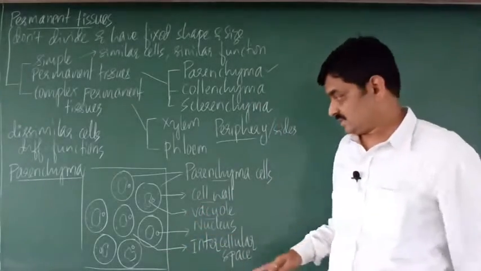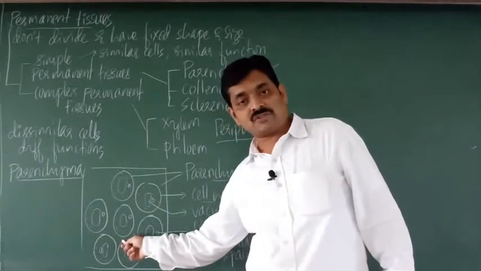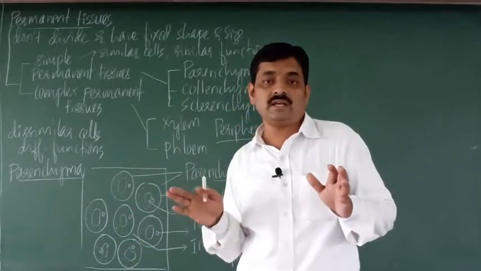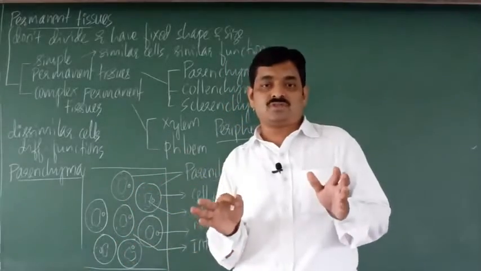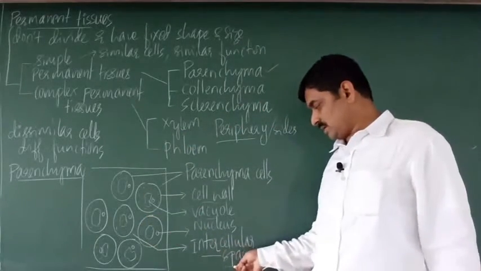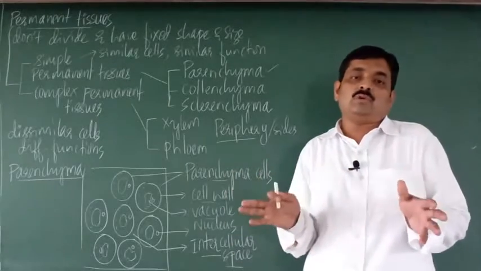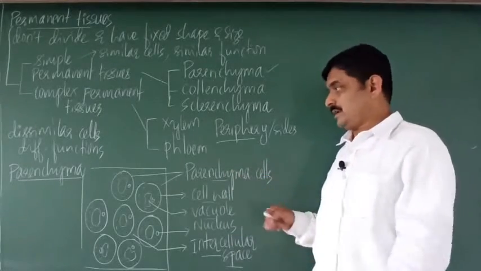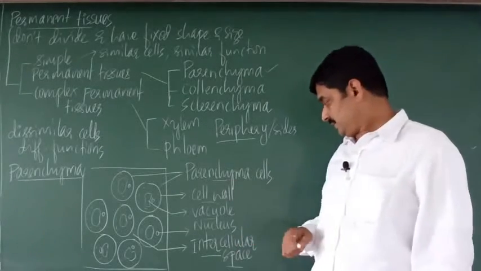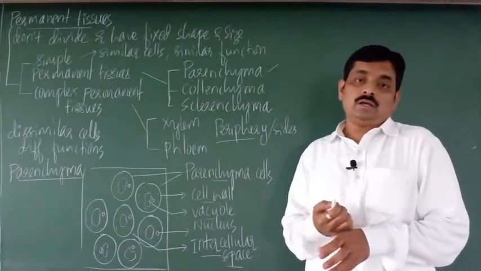Then between the cells, you can see there are large gaps. You can observe many large gaps between the cells. Those gaps between the cells are called intercellular spaces. So you find many intercellular spaces in the parenchyma tissue. Fine. So that is the structure of a parenchyma tissue.